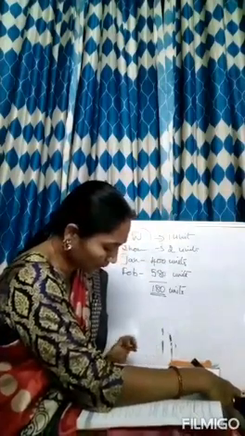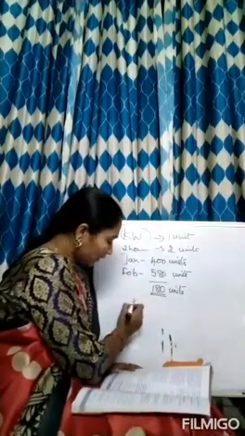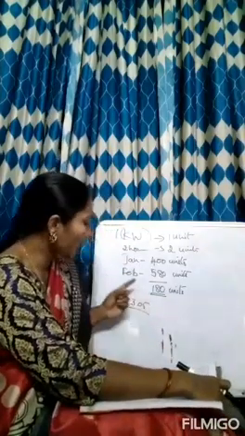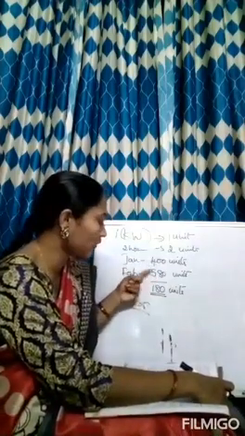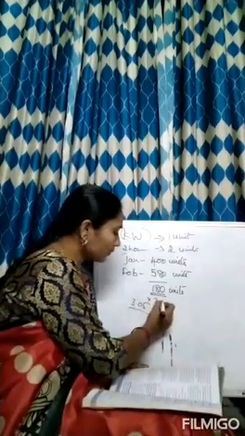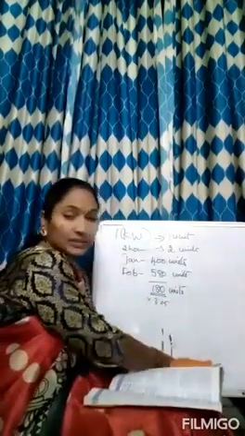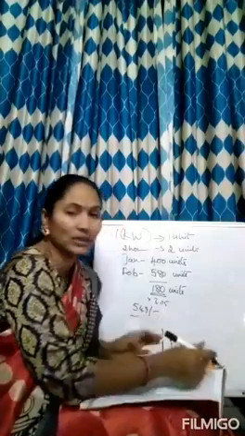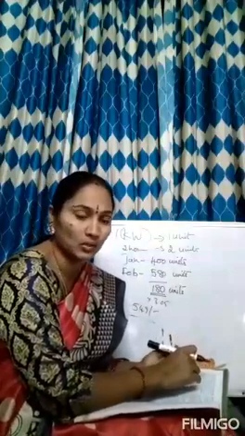Calculate how much his parents would have to pay now for the electricity bill of February. The unit cost is 3 rupees 5 paise. So here they have given: reading in January was 400 units, reading in February was 580 units. If you minus, you get 180 units. So 180 units into 3 rupees 5 paise. In this way we are calculating the electricity in our houses. Then we get that 549 rupees we have to pay for the February month, based on cost per unit and how many units we have consumed.